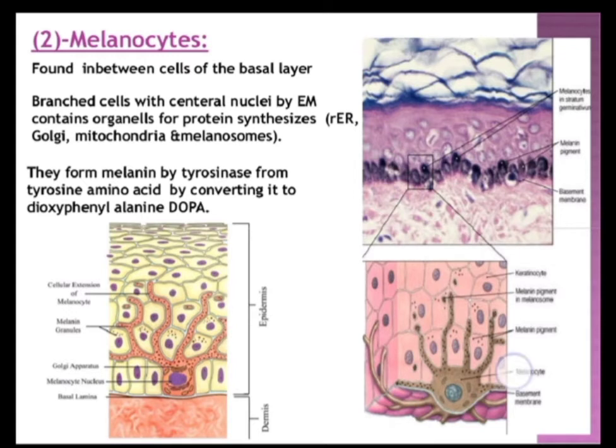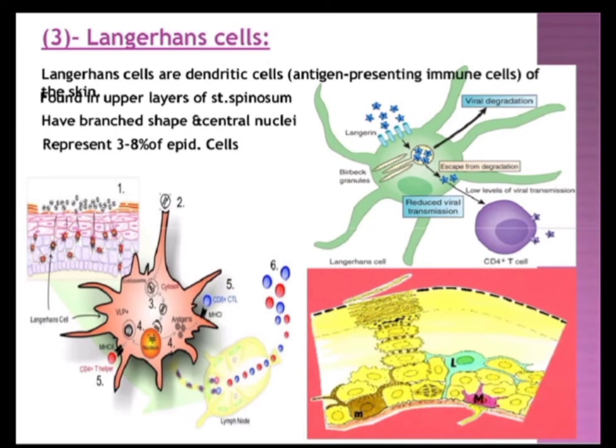So you can see this is the cell, and these melanocytes are present in between the keratinocytes of the stratum basale and stratum spinosum, and these two layers collectively are known as the stratum Malpighi. Then we have got the Langerhans cells.